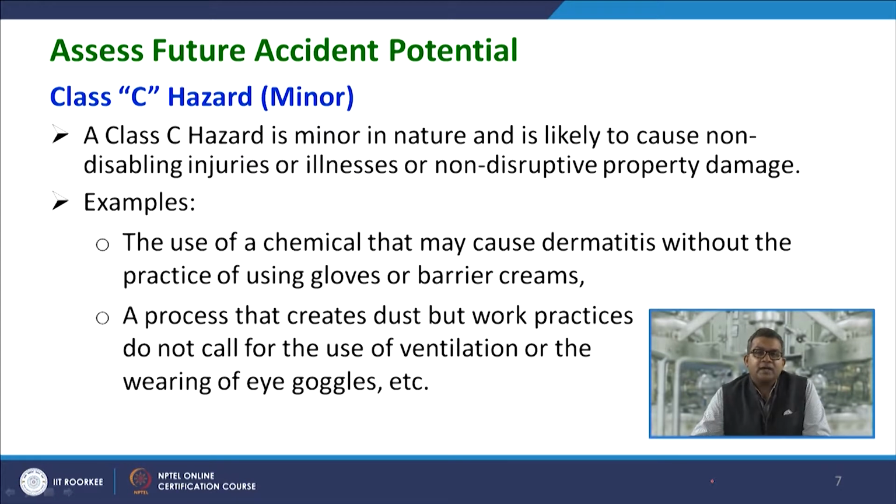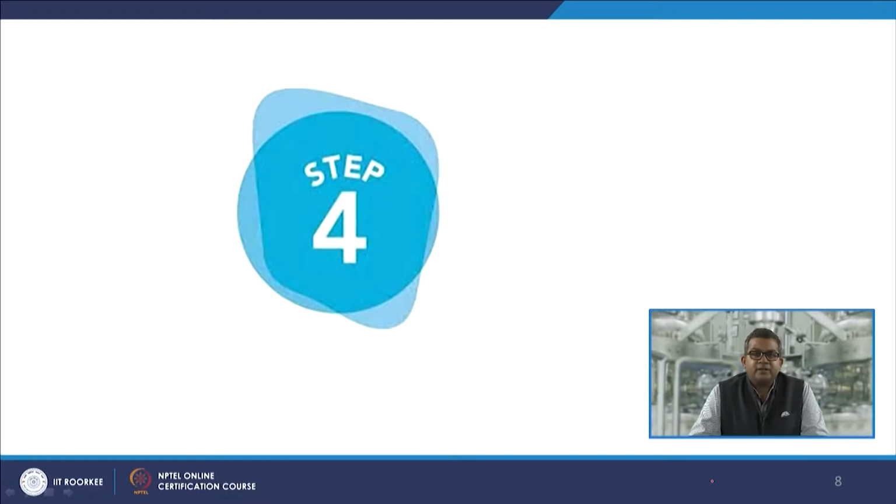Let us have a look at the Class C hazard, those clubbed under the head of minor. A Class C hazard is minor in nature and is likely to cause non-disabling injuries or illness or non-destructive property damage. For example, the use of a chemical that may cause dermatitis without the practice of using gloves or barrier creams, or a process that creates dust, but worker practices do not call for the use of any kind of ventilation or the wearing of eye goggles, etc.